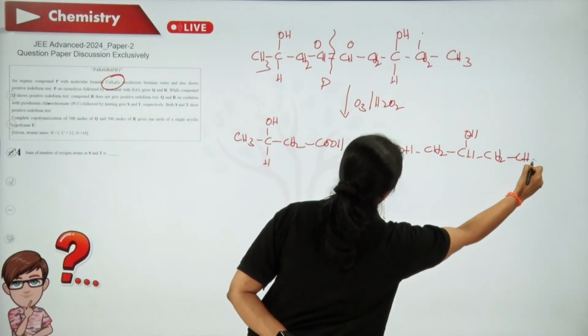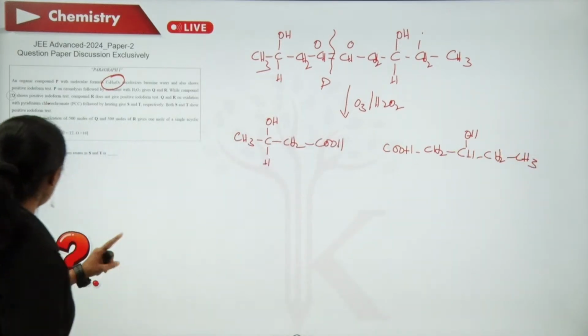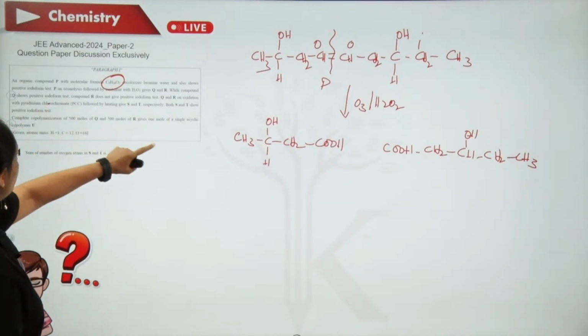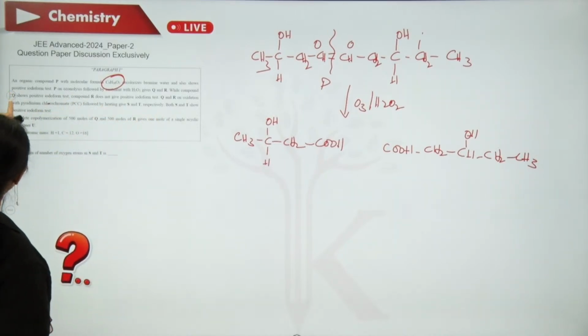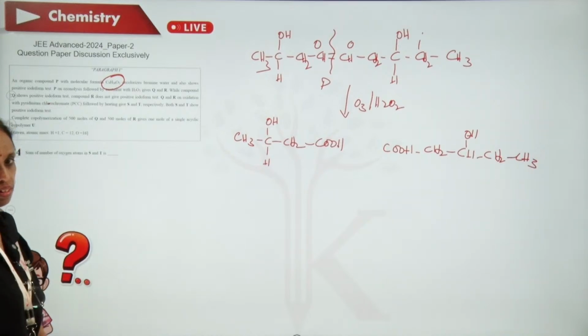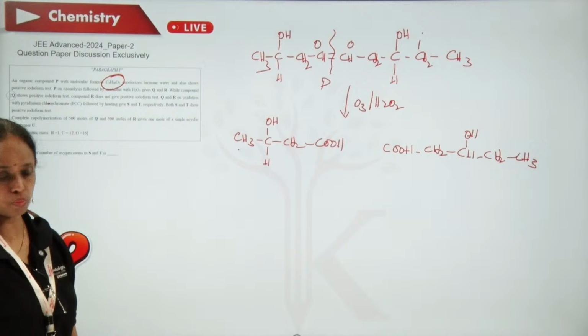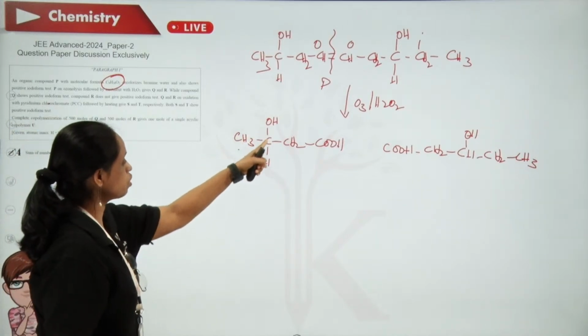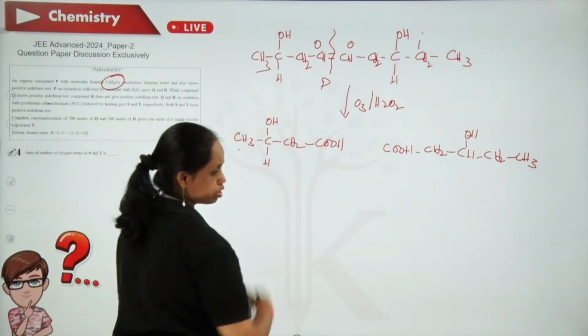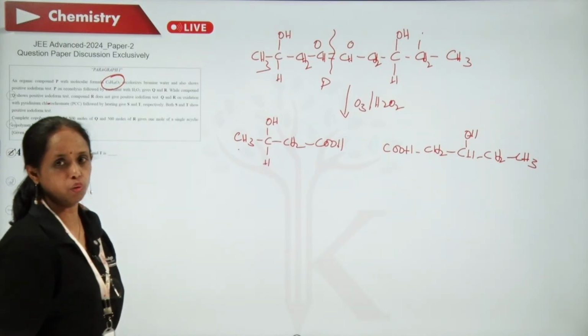These are the things. Now, in order to fix Q and R, while compound Q shows positive iodoform test, the only thing which can show positive iodoform test is this one, because the OH group is on the second carbon atom. On oxidation, it can give a methyl ketonic group.